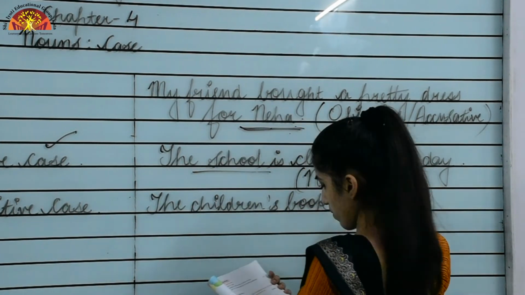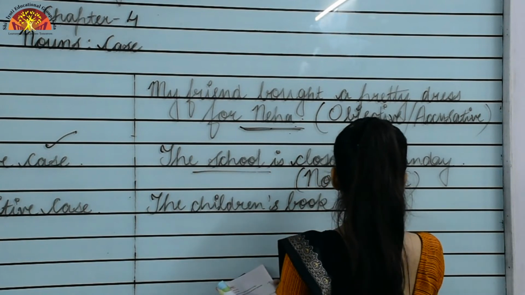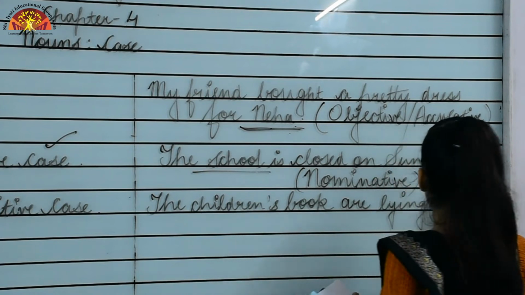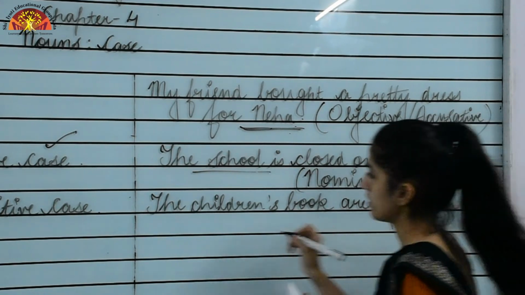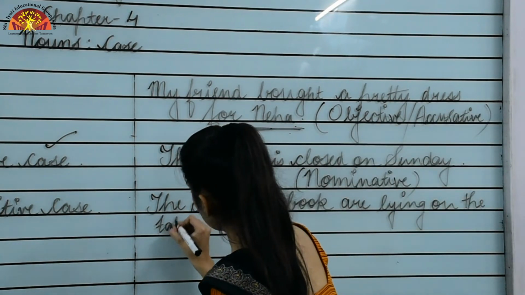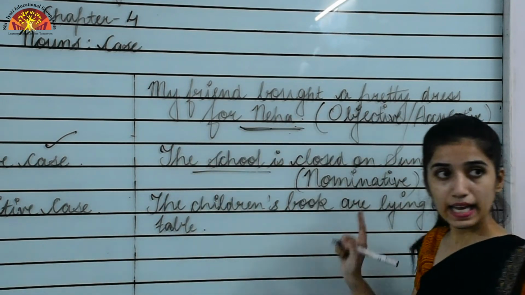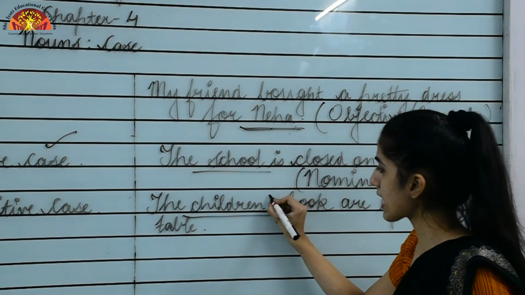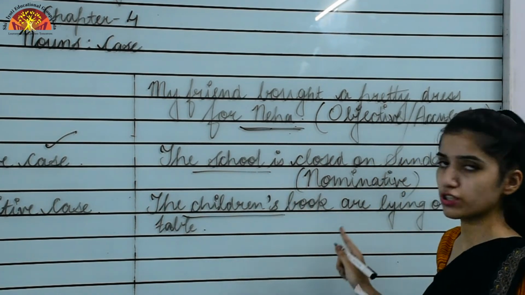The children's book are lying on the table. Okay, and I am underlining children's over there. As I told you, it would always have an apostrophe to show the possession of something.